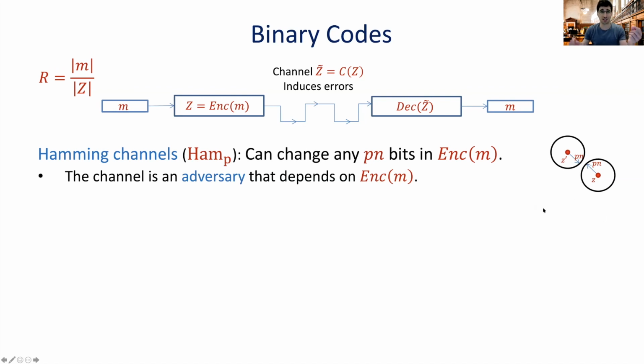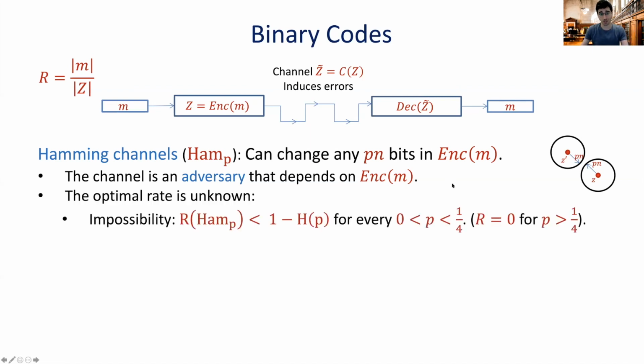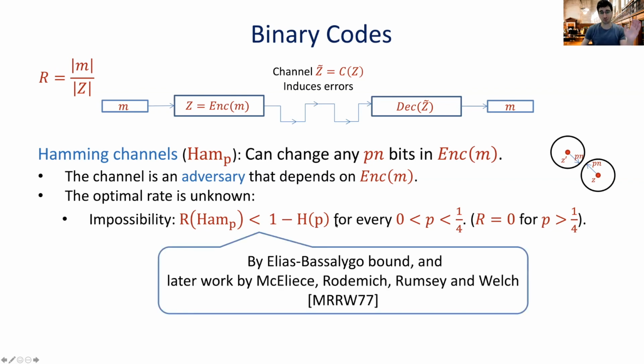Okay, and this actually gives rise to a notion of distance, because otherwise you can't guarantee this recoverability. But weirdly enough, even though this is the most studied class of channels out there, the optimal rate is still unknown. We know that it is impossible to have a rate greater than 1 minus the entropy of P. In fact, it's strictly smaller than 1 minus the entropy of P. And here, the entropy is the Shannon entropy function.